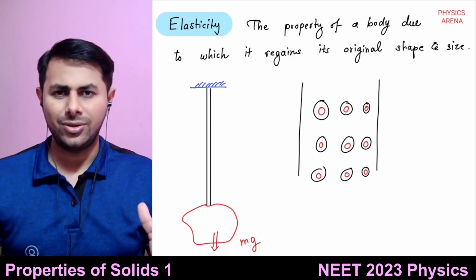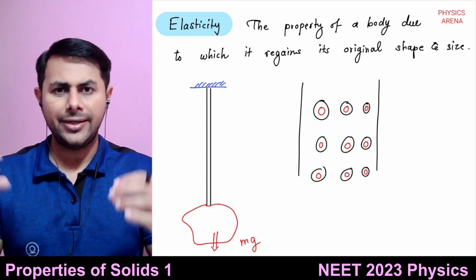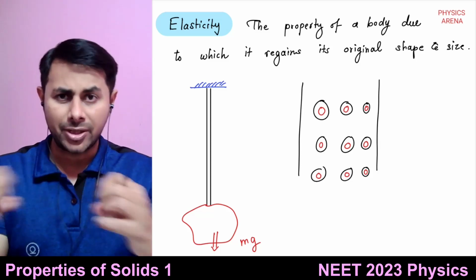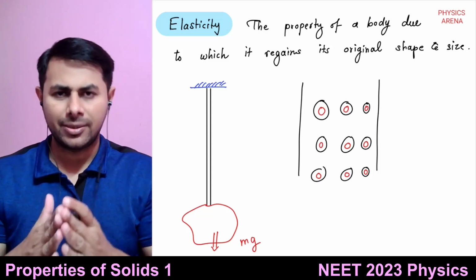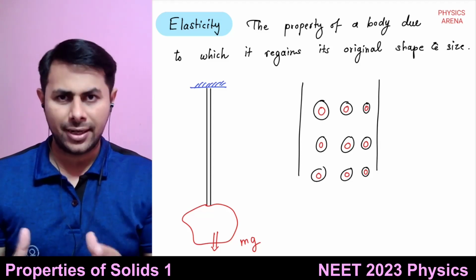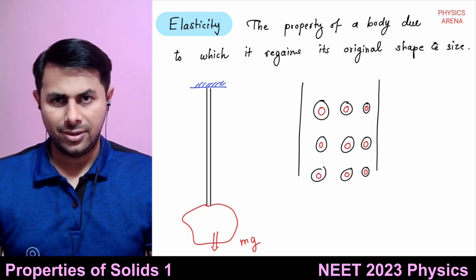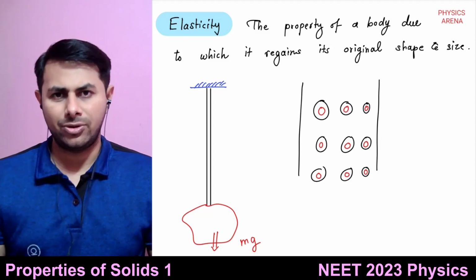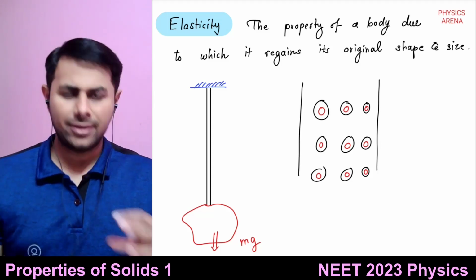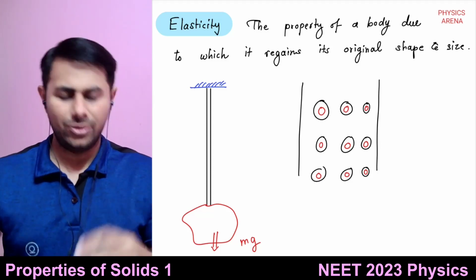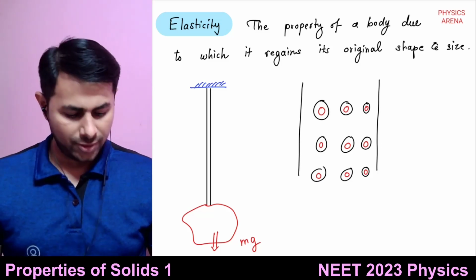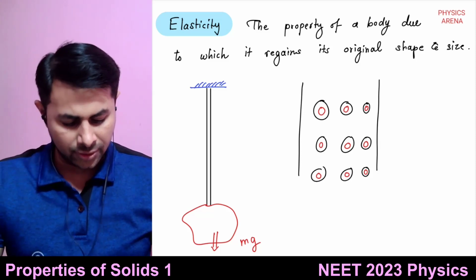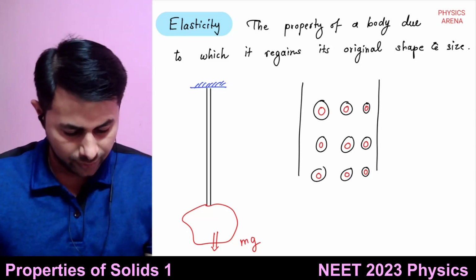Okay, so the atoms get stabilized at a particular distance. What will be that distance? Where this repulsive force and the attractive force are balanced. At that distance the net force will be zero. So atoms like to stay at that particular distance from each other. That distance is known as equilibrium distance.